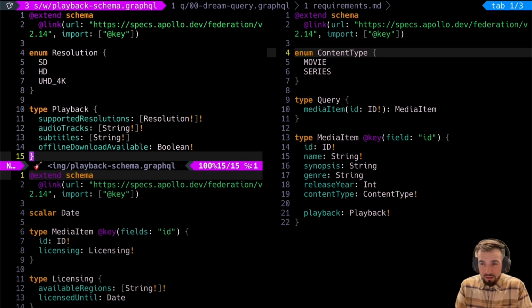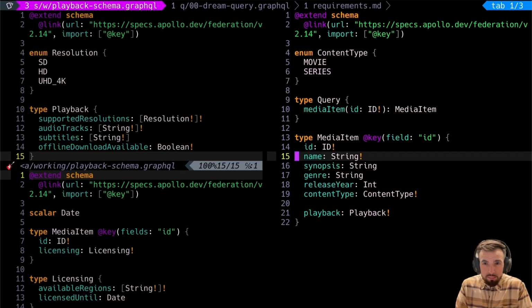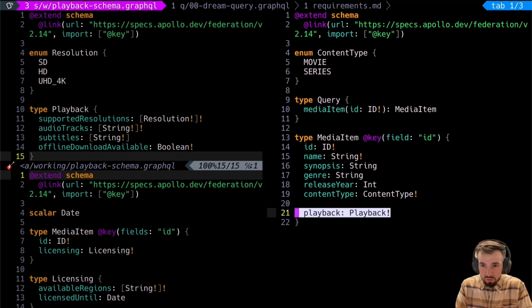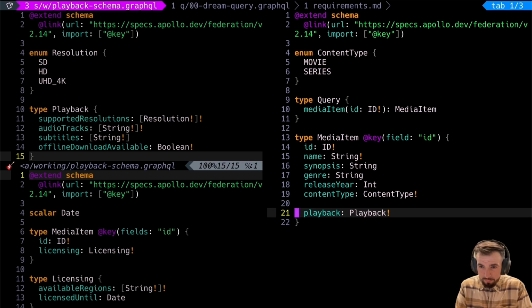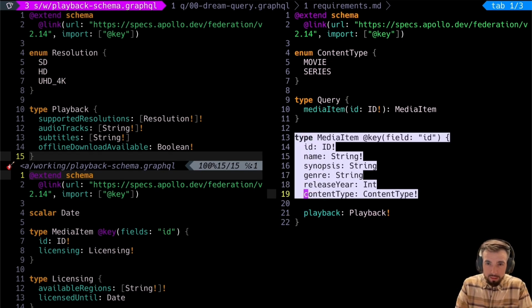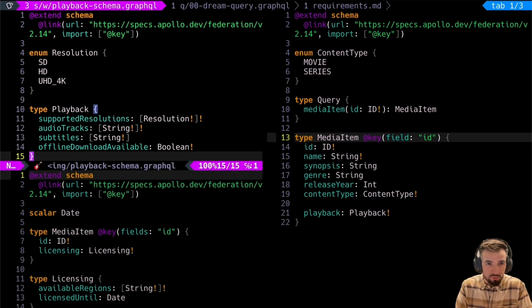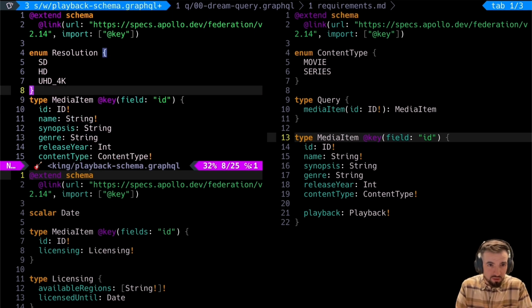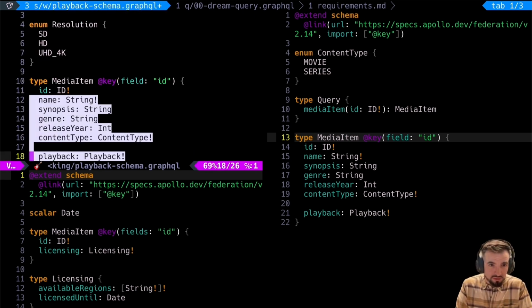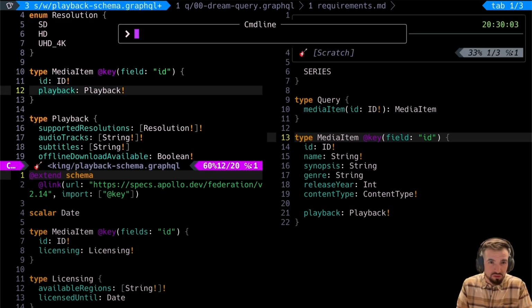And that's set. Now, again, we're going to follow the same pattern. In the media item object, in the original schema, we are referring to this playback type through the root field playback. We can no longer do that, right? Because playback as an object is in a different schema. So let's go ahead and re-implement media item here with just the types that are available in this subgraph. So we're going to remove all this stuff and just refer to playback.